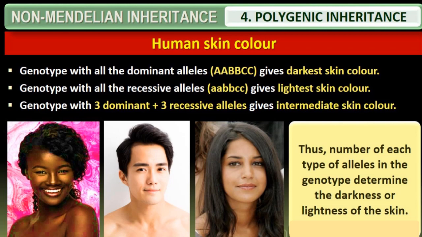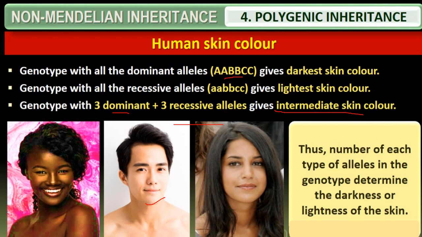So here we have shown three pictures, starting with a black lady. Here the genotype with the dominant alleles, two capital A, two capital B, two capital C, gives the darkest skin color, and the genotype with the recessive alleles, two small a, two small b, and two small c, gives the lightest skin color. And here the genotype with three dominant and three recessive alleles gives rise to intermediate skin color. Maybe that is our Indians.